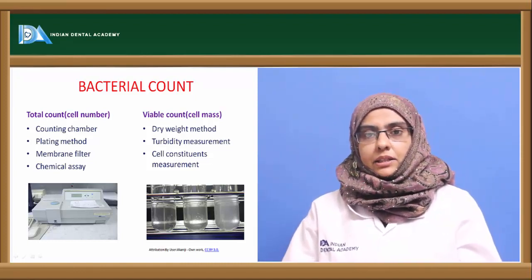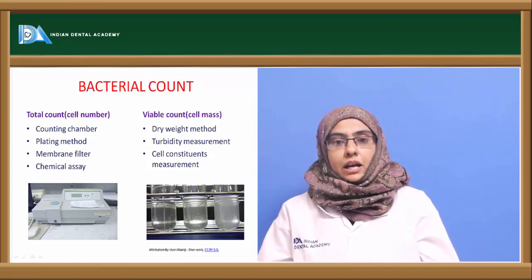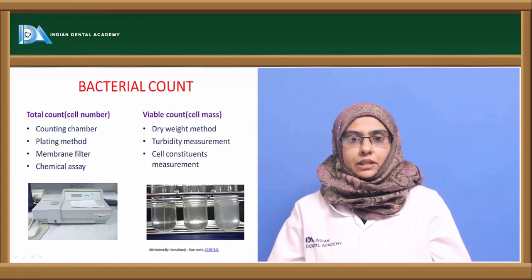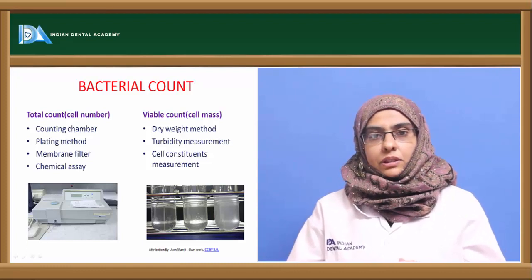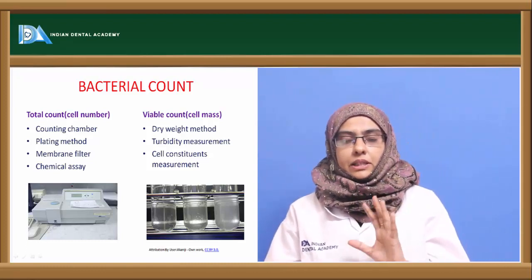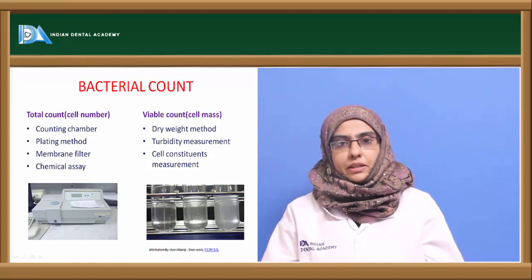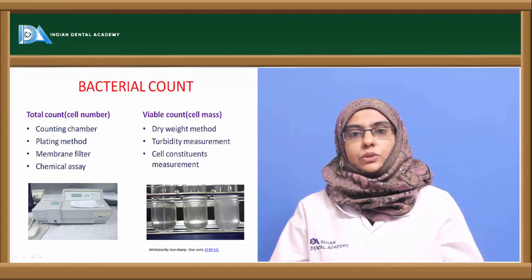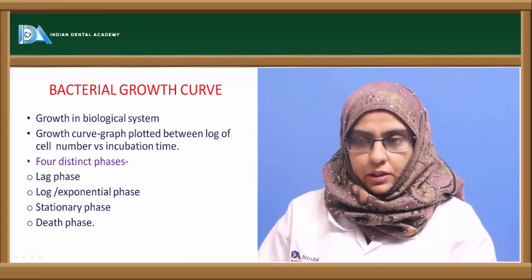Apart from that, another method used is called cell constituent measurement, where you can measure the amount of protein present in a particular organism. Protein is an important component of any organism. So you can measure the amount of protein present in the organism by different chemical assays, that is, the Folin-Lowry method or the Biuret method. So these are the methods used to count the number of bacteria present in a particular volume.